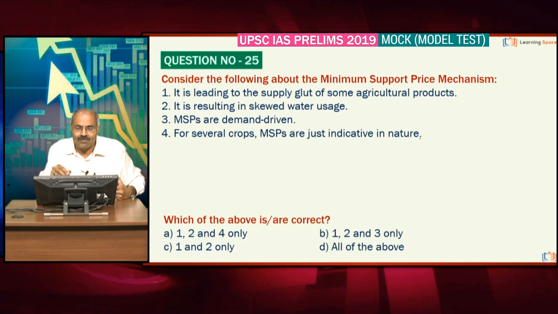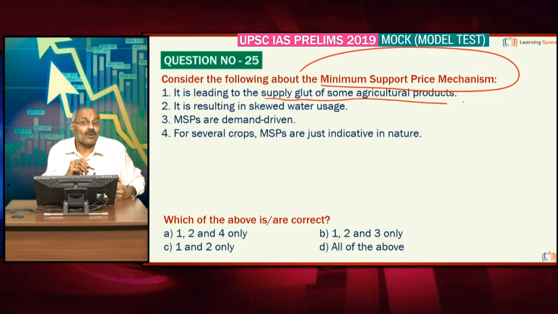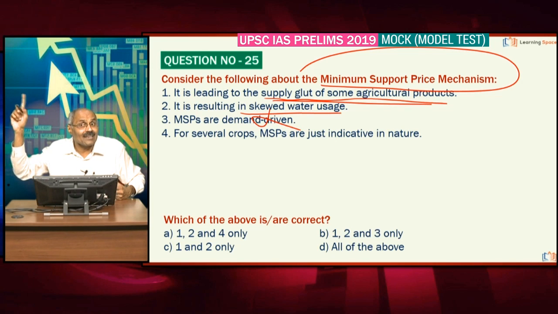Right? Then minimum support price mechanism. Quite often you come across minimum support prices right here. It is leading to the supply glut of some agricultural products. Absolutely correct. Because of minimum support prices, because of some procurement mechanism for some of the commodities, it is leading to supply glut of some agricultural products. It is resulting in skewed water usage. Absolutely correct. Right? And MSPs are demand driven. Absolutely wrong. They are not demand driven.